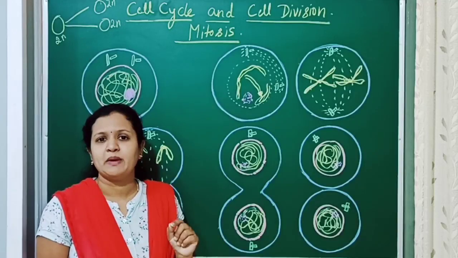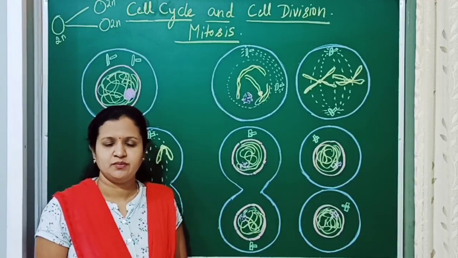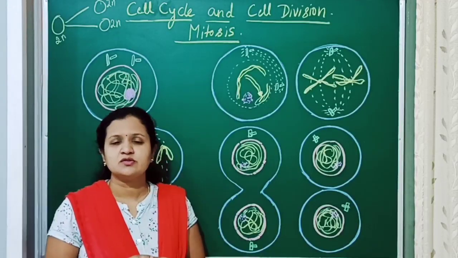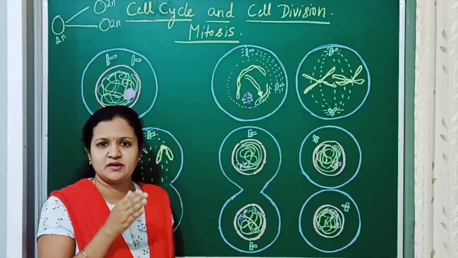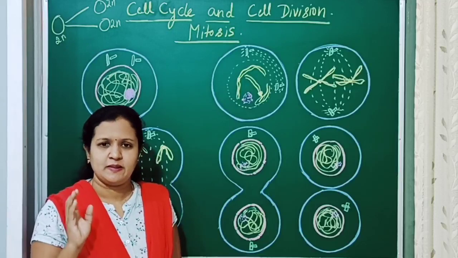Because of that, mitosis is also called an equational division, meaning the chromosomes will be equally distributed. So this is mitosis: the parent cell divides into two daughter cells, maintaining the chromosome number.